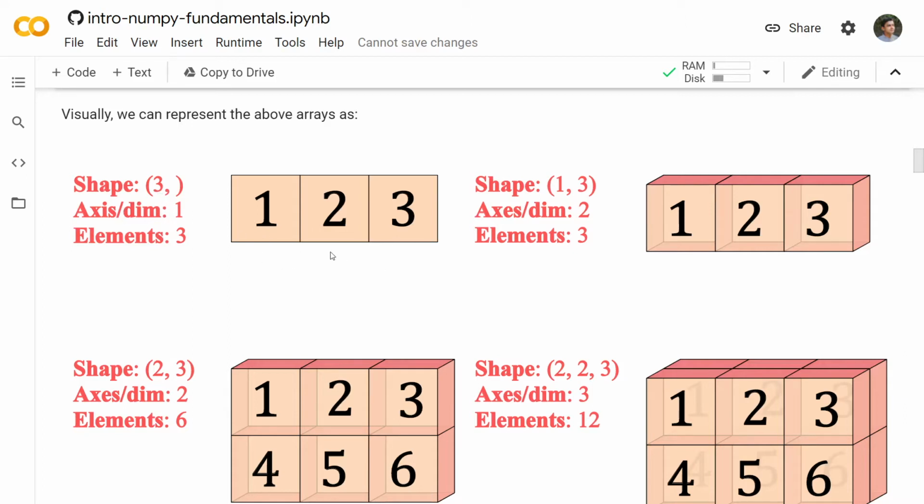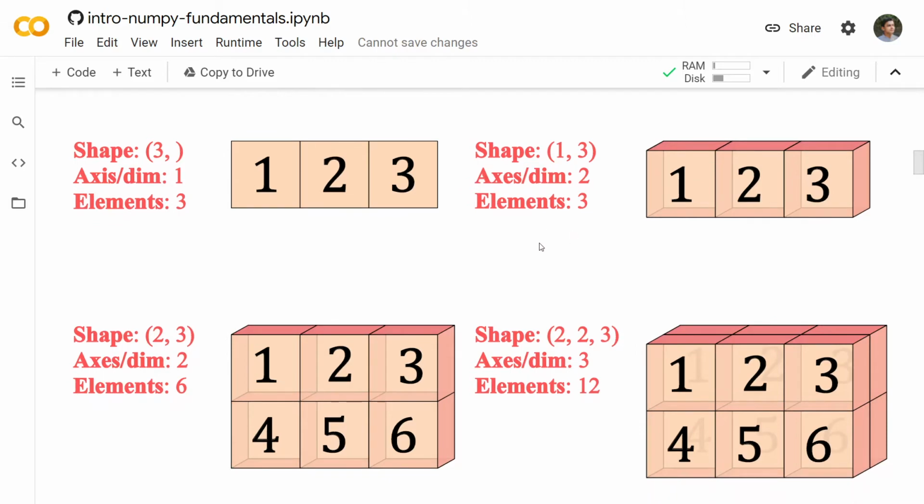So this is a one-dimensional array and it contains 3 elements, which is visible here in the shape. Now this is a two-dimensional array which has the shape 1, 3 with 3 elements in it. And similarly, this is a two-dimensional array with 6 elements and the shape 2, 3.